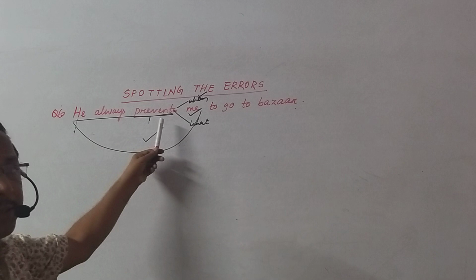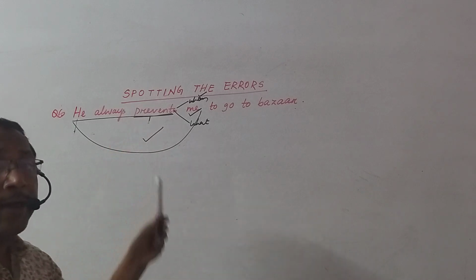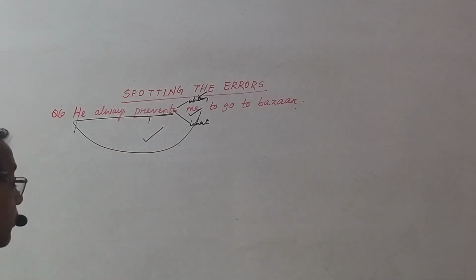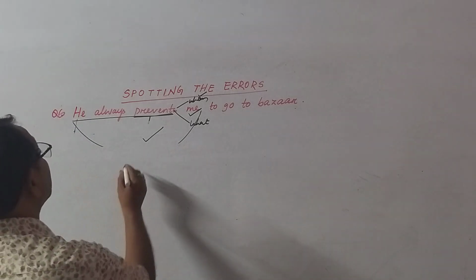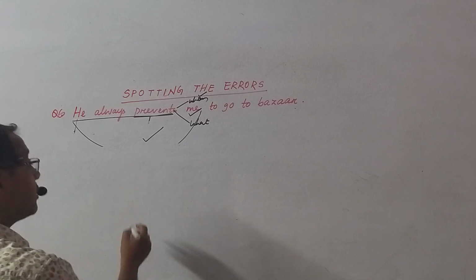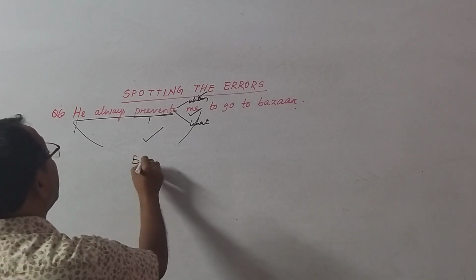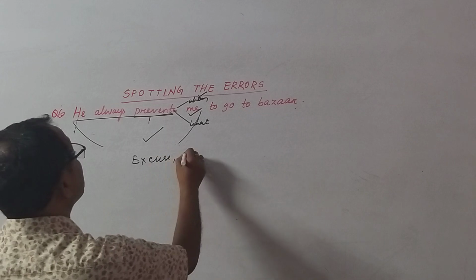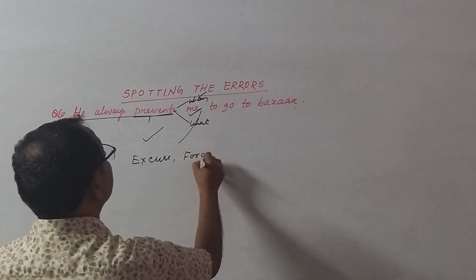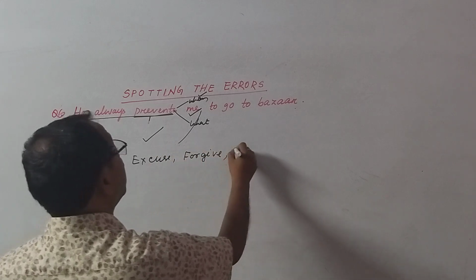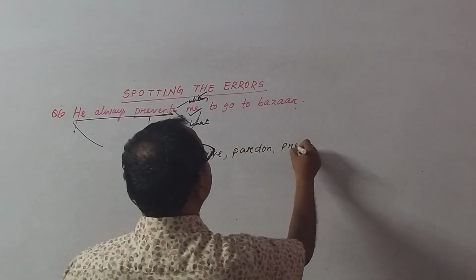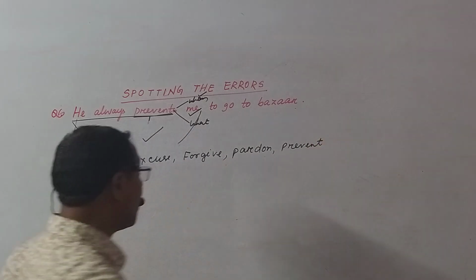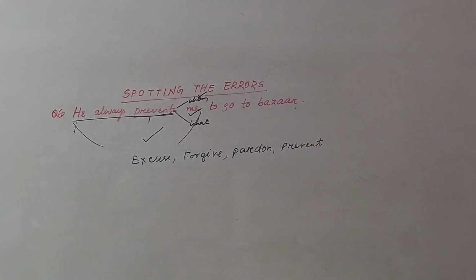This prevent has a specific rule. What is the rule? Let me describe you. There are 4 words: excuse, forgive, pardon, prevent. 4 words. Let me verify the camera. 4 words.